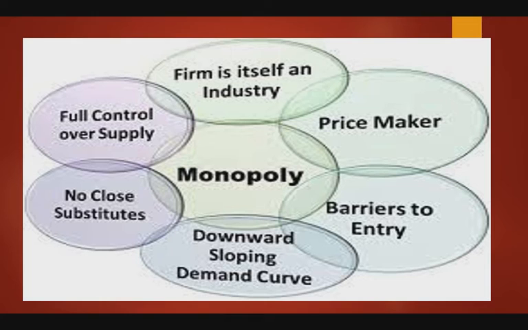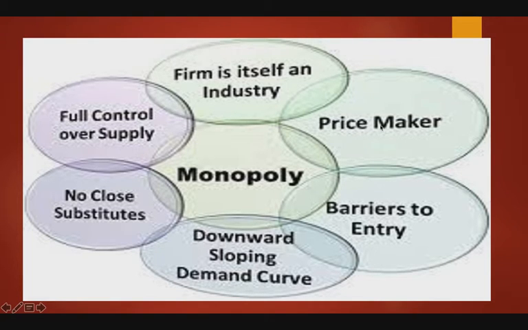So, what are the features of monopoly? In this monopoly structure, there is only a single seller who is a price maker because of full control of this monopolist over the supply, and no close substitute for his product, barriers to entry, and the firm is itself an industry, with a downward sloping demand curve.